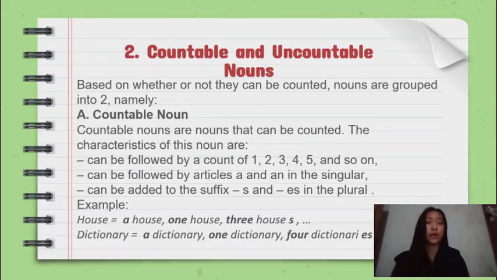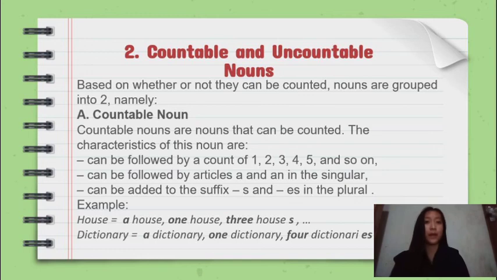Second, countable and uncountable nouns. Based on whether or not they can be counted, nouns are grouped into two, namely A. Countable noun. Countable nouns are nouns that can be counted. The characteristics of these nouns are: first, can be followed by a count of 1, 2, 3, 4, 5, and so on.